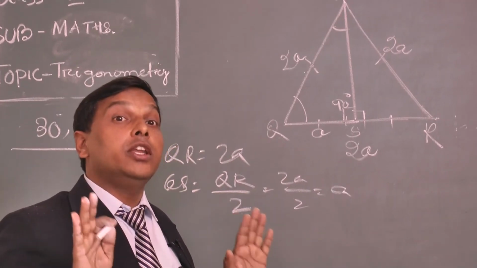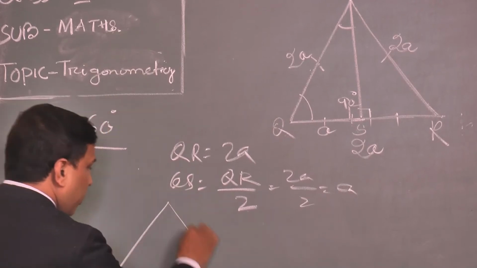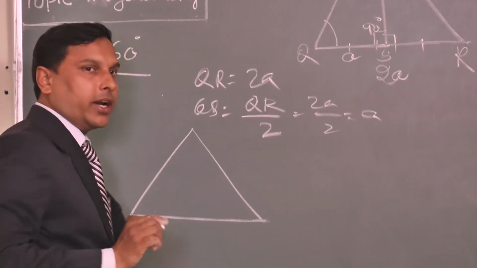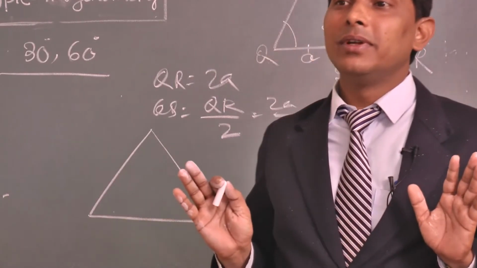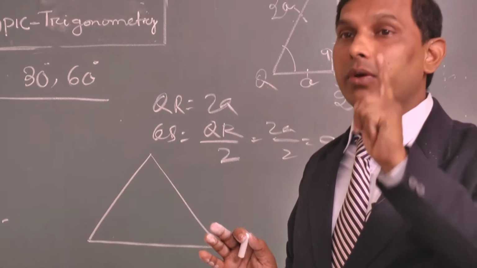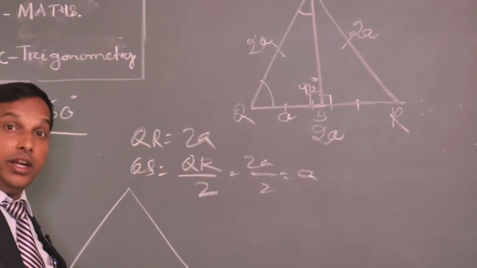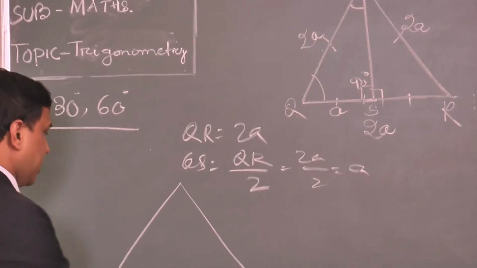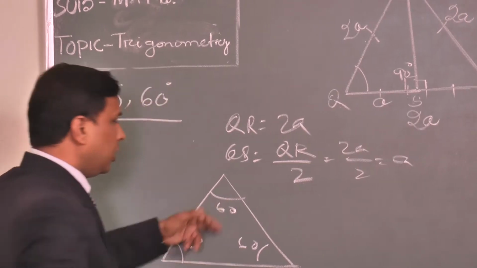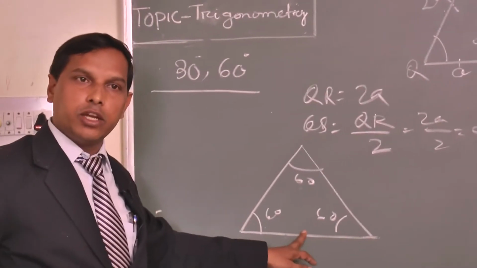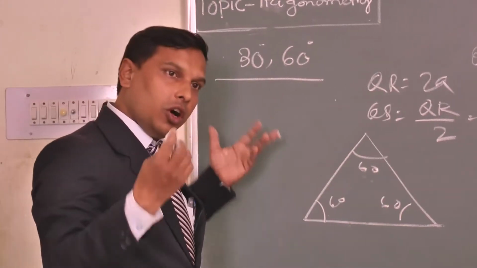In an equilateral triangle, can you tell me the three angles? What are the three angles? 60 degrees. The measure of each angle of an equilateral triangle is 60 degrees, because the sum of the angles of a triangle is 180. It is a classic topic. So here it is 60, here it is 60, here it is 60. Because in equilateral triangles all the sides are equal and all the angles are equal.